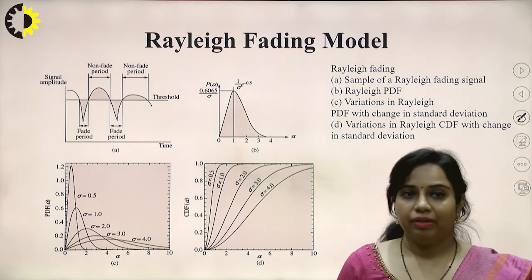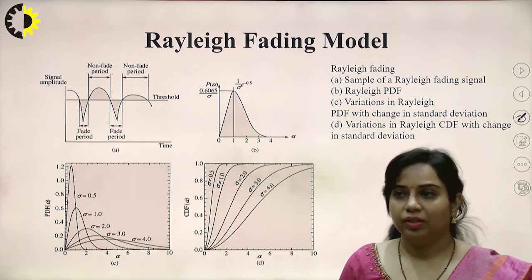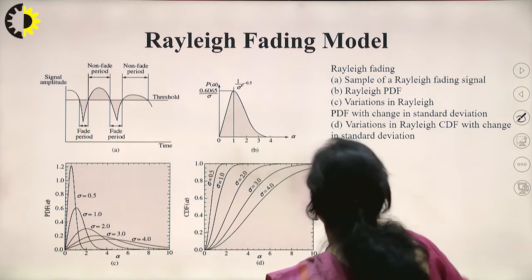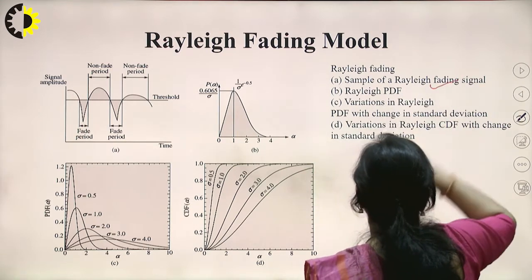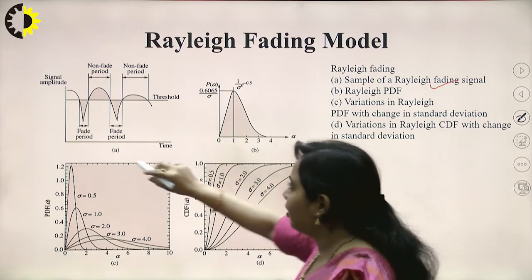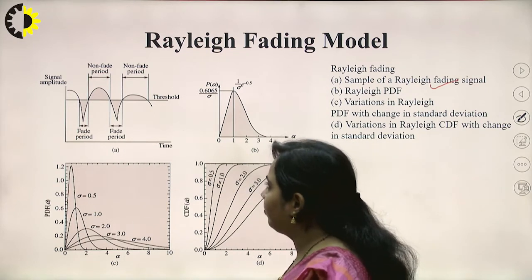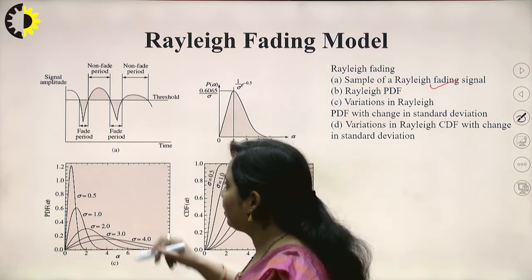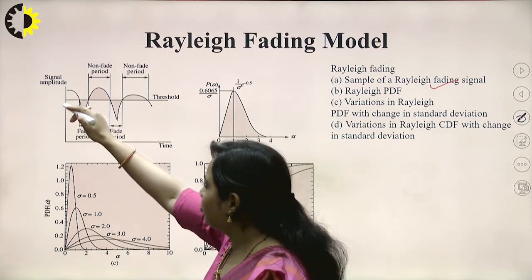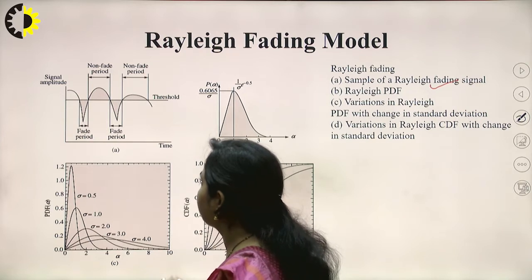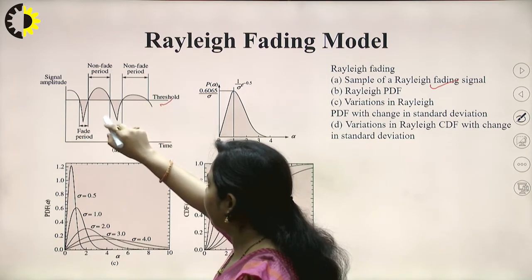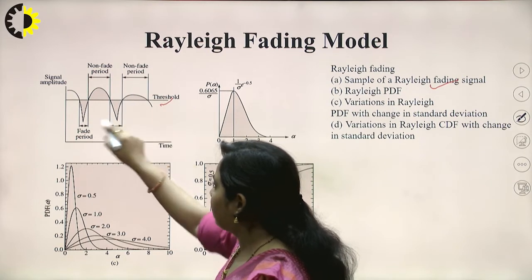Now this Rayleigh fading model is very famous. It has its own probability density function, its own PDF. You can see over here that the first diagram is the sample of a Rayleigh fading signal. These are the samples which we have extracted from the original signal. This is a graph drawn between signal amplitude versus time. This is a threshold which has been set, this is a non-fading duration, and these are the fading durations.